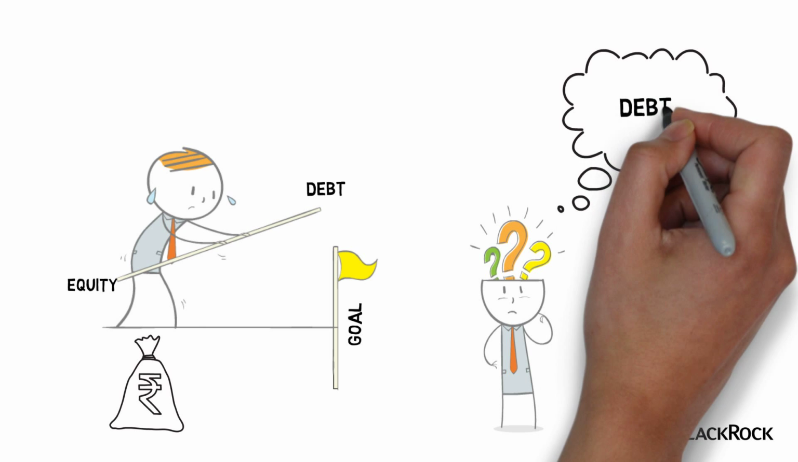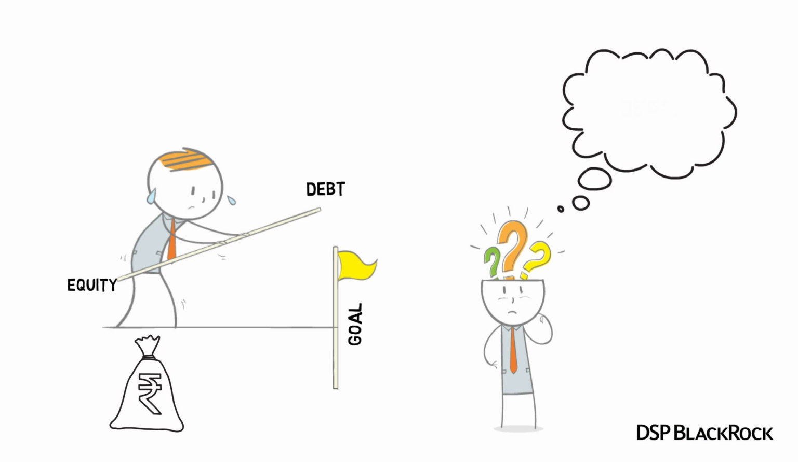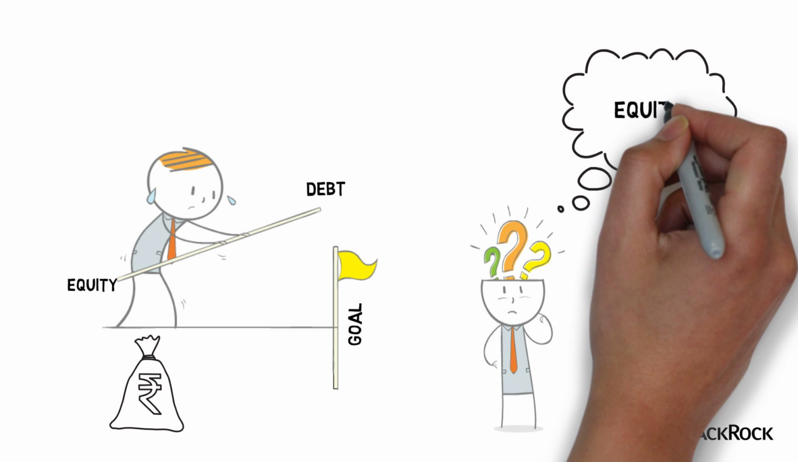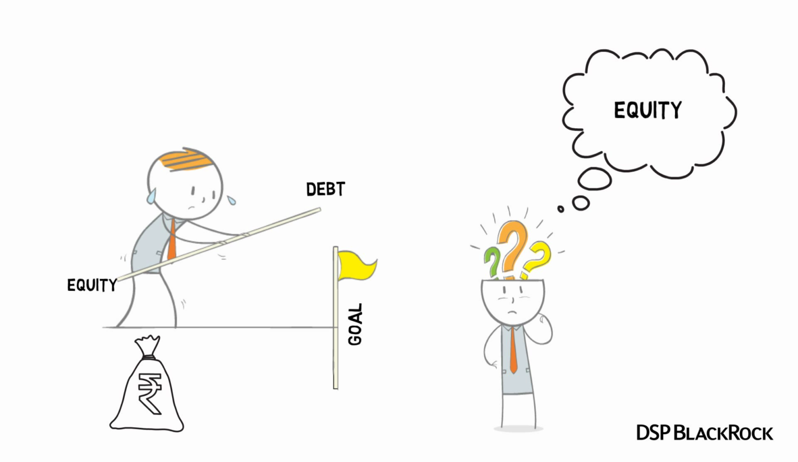Should he shift to debt or stay invested in equity? How often should he be making these changes? What if he gets the timing wrong? Dinesh's dilemma is very common.